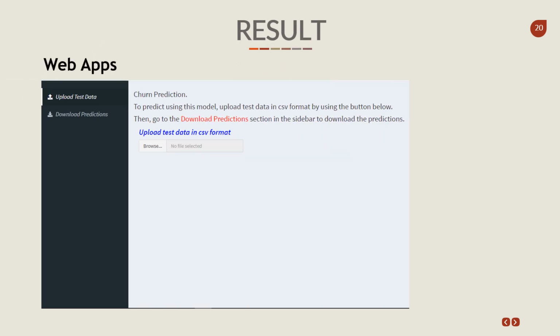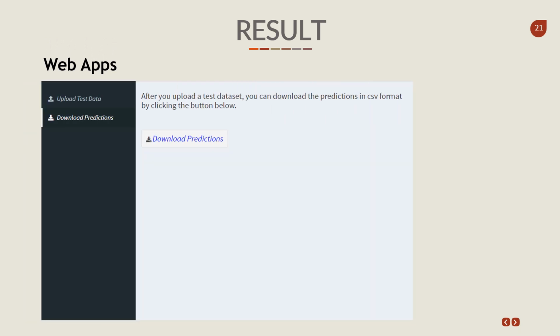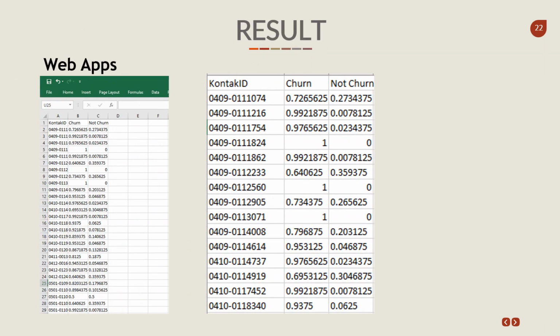This web app contains all the steps of making a random forest and prediction, and this is an example of the front page to upload the customer data. After we upload the data, we can download the prediction in this tab. This is the result of the web app. We can see the probability of the customer being classified as churn or not churn.